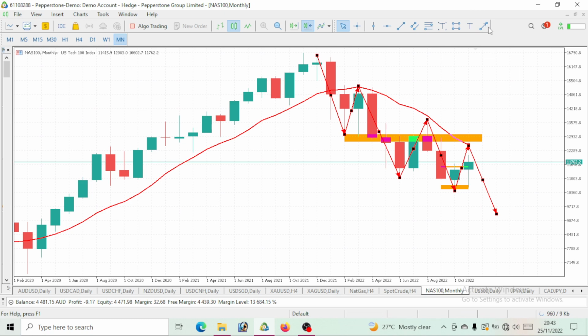Above all, on the monthly time frame, guys, we are on a bearish move. We have to sell, right? But as at now, currently where we are, we are on a pullback, which is bullish, which is giving us a correction, which is a bullish move, right? So if you want to trade on this pullback level, then there's only one movement you should be making, which is to go long. You have to buy, go long, go bullish on this Nasdaq 100. So that is it on the monthly time frame.